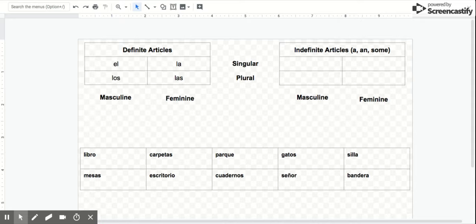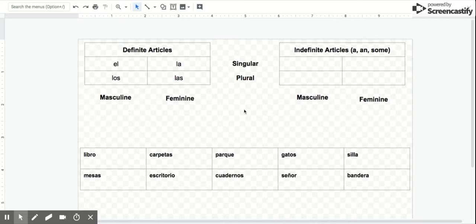So we're talking about articles again, and we have already talked about what an article is and how it's a part of speech. And in English, we only have a few articles, and those are the, a, and some. Today, we've already talked about definite articles, so articles when we're talking about a specific thing, the ways we say the. So we talked about how we would say the pen, maybe the blue pen or the pen that's sitting next to you. We're going to specify, we're talking about something specific when we're using el, la, los, or las. So we have our definite articles here. As I mentioned, el, la, los, and las.